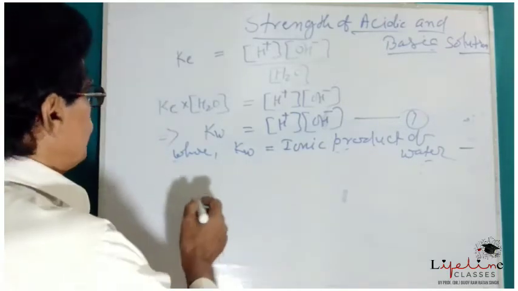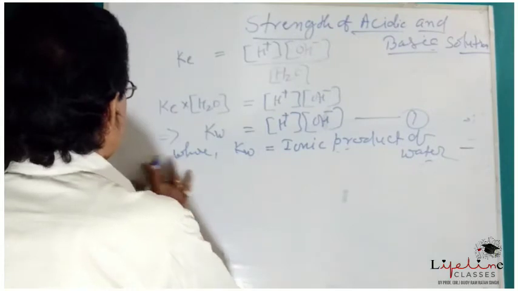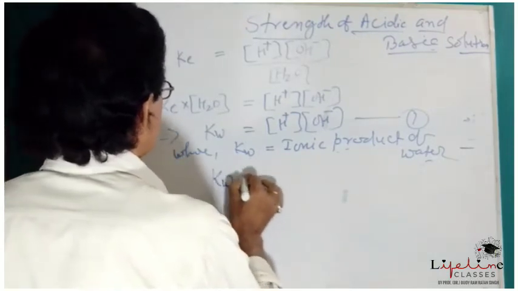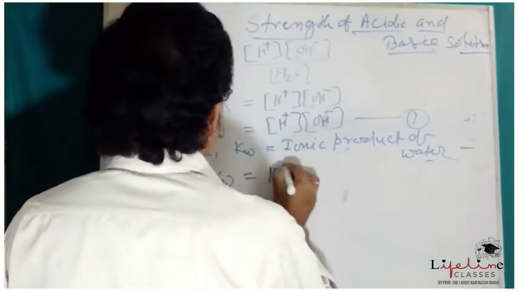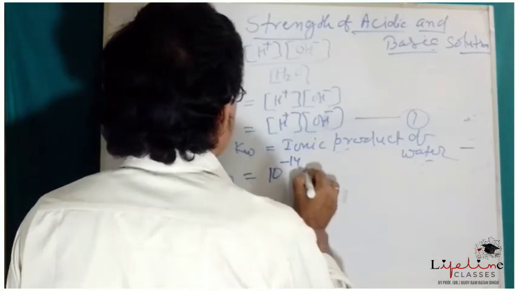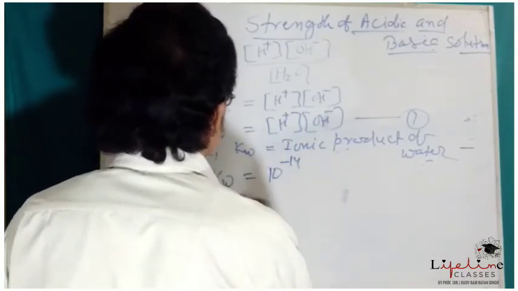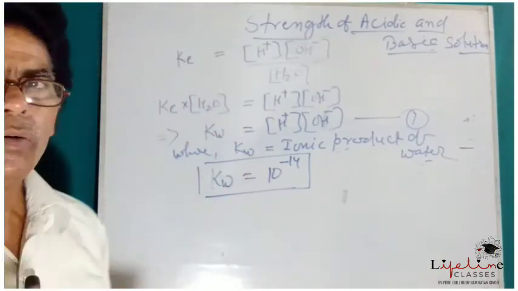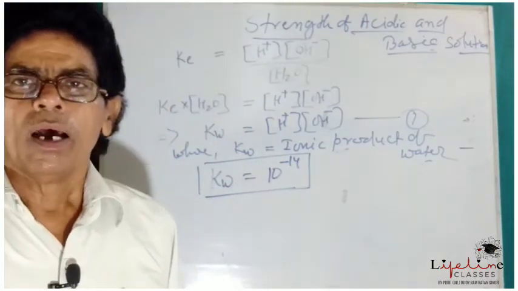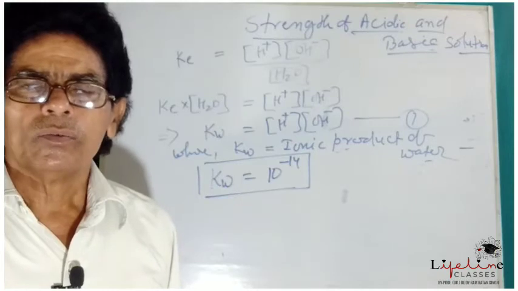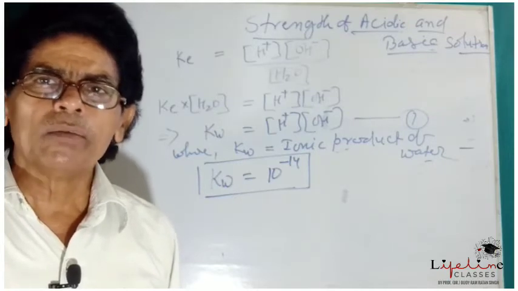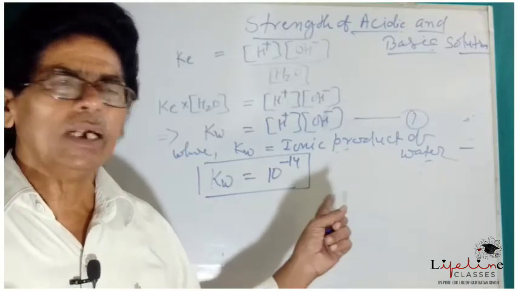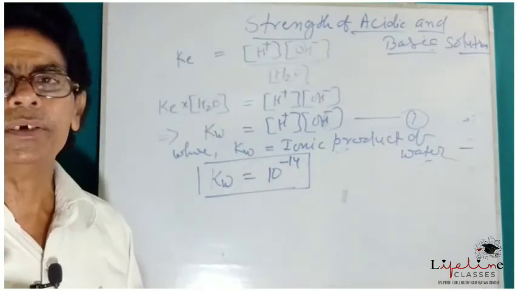So Kw experimentally equal to 10 to the power minus 14 for water. So for pure water, the ionic product of water is 10 to the power minus 14.